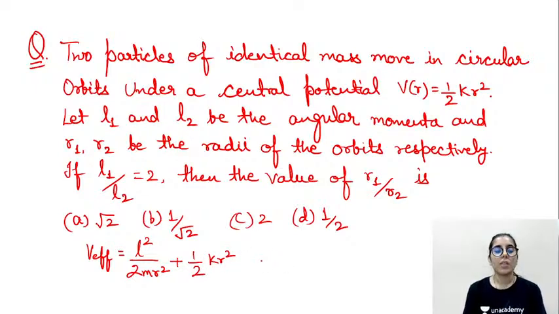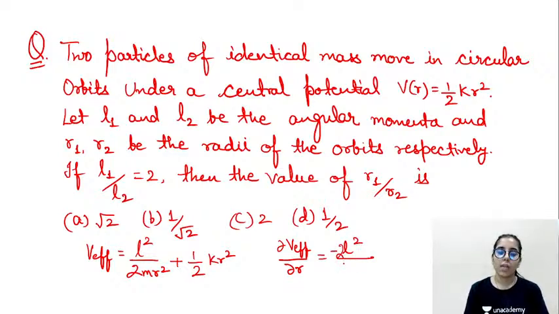They have given us the L1 L2 ratio and they want us to find the R1 R2 ratio. So the best thing is, let me get the dependency of L on R, and if I get it, I'll be able to use that condition to get the ratio. So for that, I'll take delta V effective upon delta R and equate it with 0, which will give you minus L square upon, here we will have minus 2 and minus 1, which will give us 2mr cube, then we will have plus kr, and that will be equal to 0.